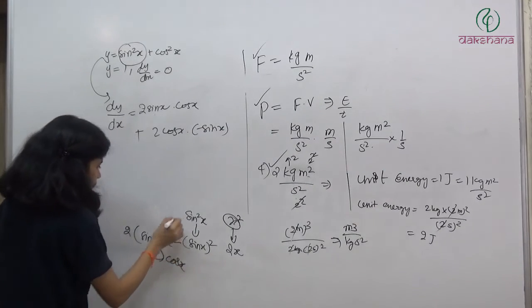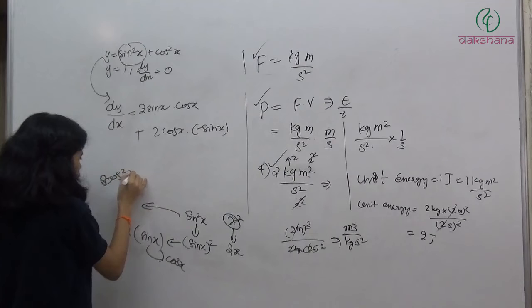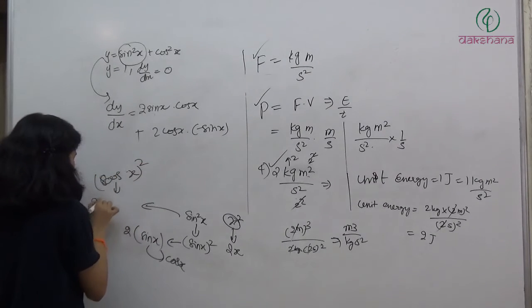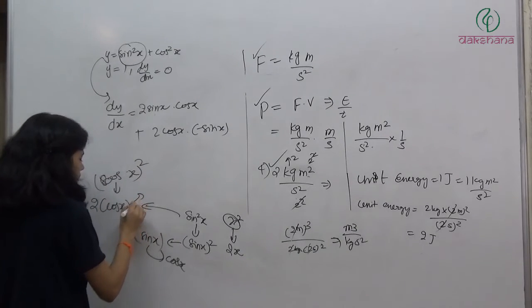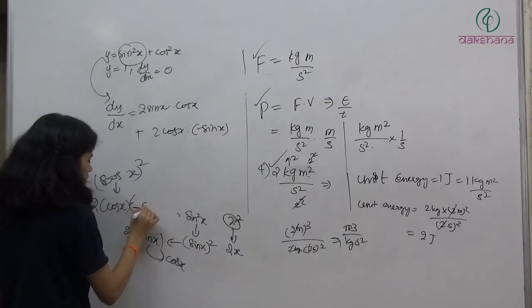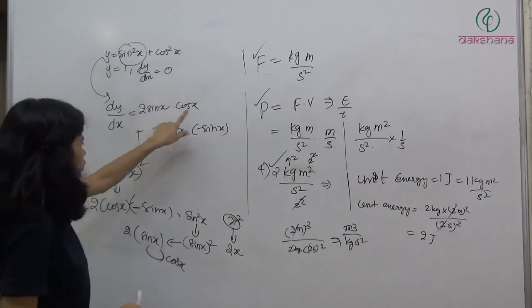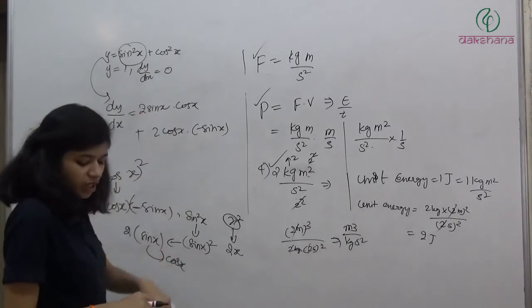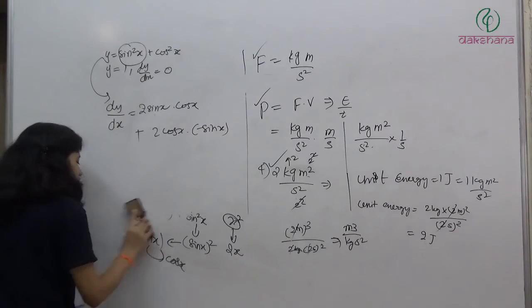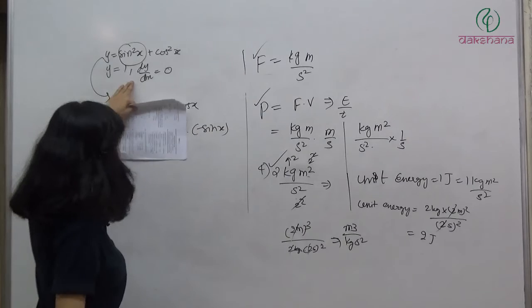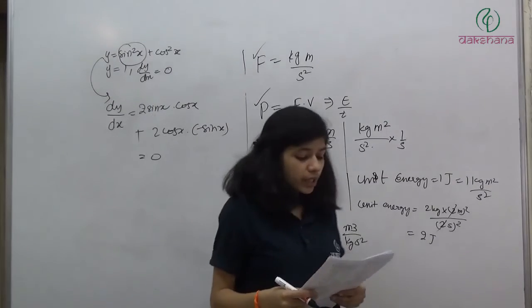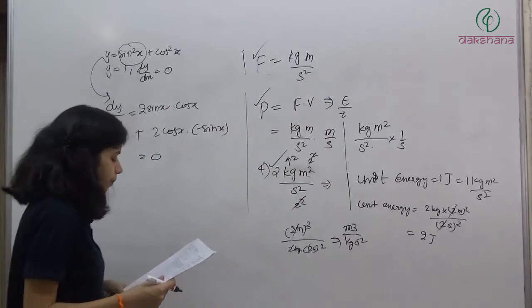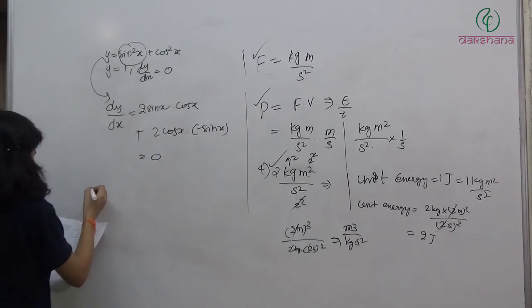So it will become cos x. Now I have cos square x, which is cos x whole square. So we do 2 cos x, but inside that box I have cos, so we differentiate again, and the differentiation of cos is minus sin. So basically what I have is 2 sin x cos x minus 2 sin x cos x. So it will become 0. So the differentiation, if you do it in this way, is going to be 0. If you do it the other way, it is also going to be 0. Question number 86. Value of the integration from minus 6 to minus 2 pi, d theta.